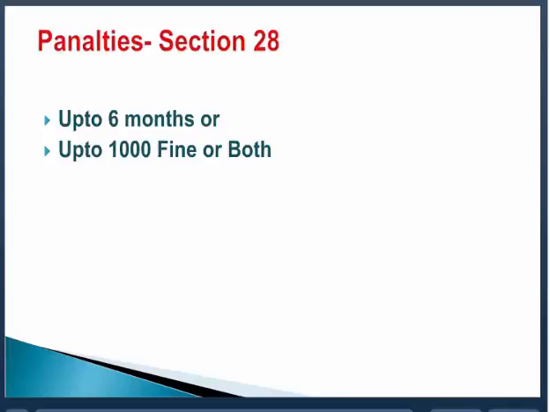Now friends, we pass on to the penalty. How much is the penalty? If the organization where this act applies contravenes the law, rules, or does not follow the direction, then there is imprisonment up to 6 months, or a fine up to 1,000 rupees, or it can be both. So this is the amount of the penalty.